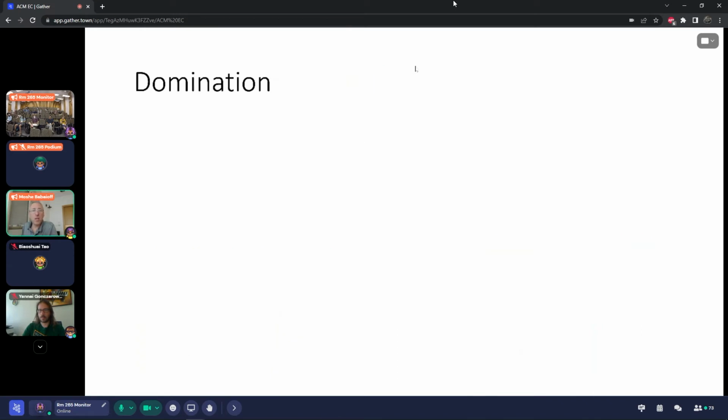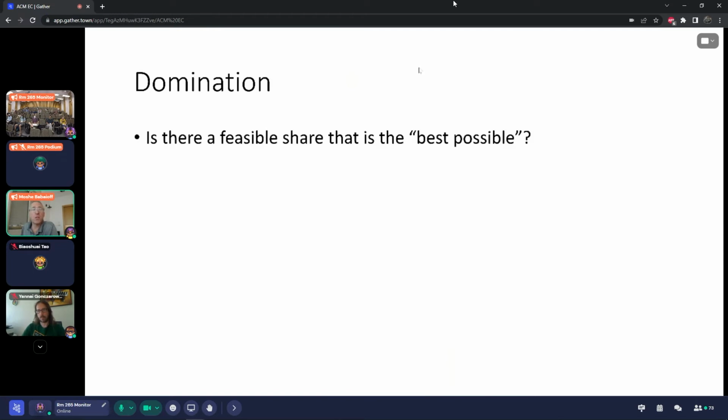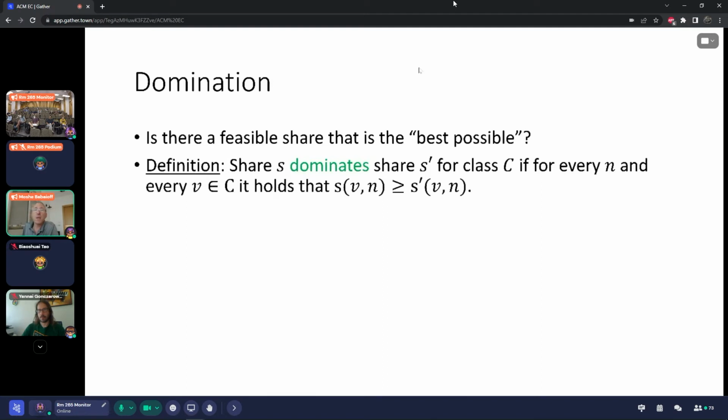Okay, so once we define shares, we can think about domination. What is domination? We look for a feasible share that is the best possible, because if we can find such a share, our search for a good share will be done. Okay, so let's define this partial order over shares. We have a share S and it dominates S prime if for every valuation v in the class of valuations, the value of the share S for v is at least the value of the share S prime.